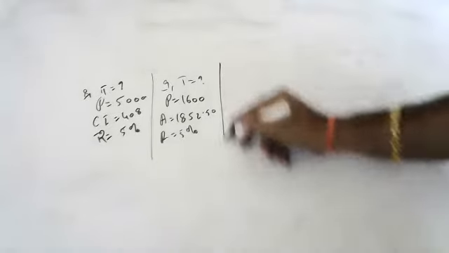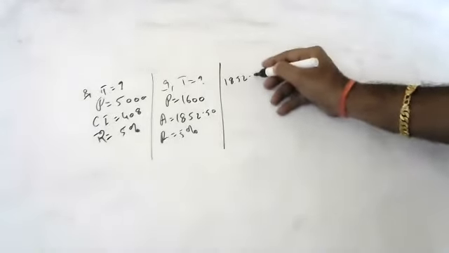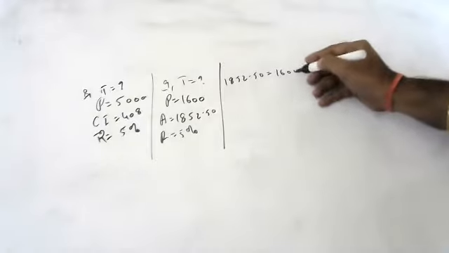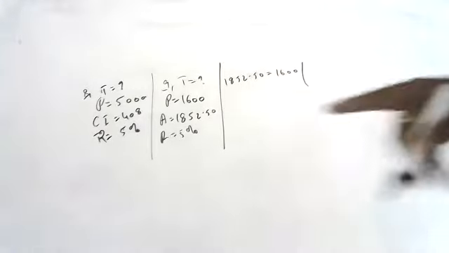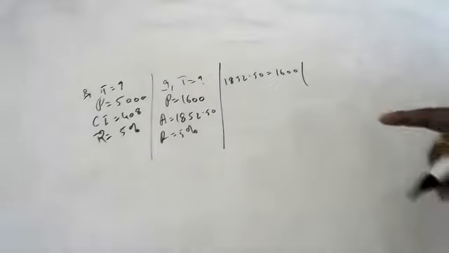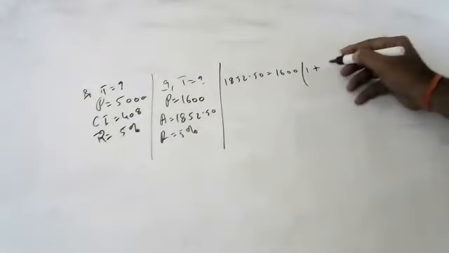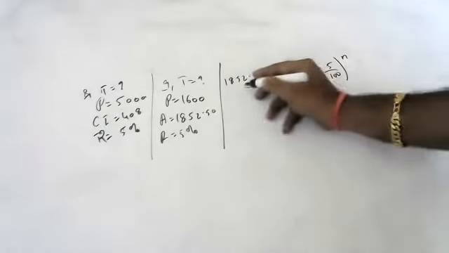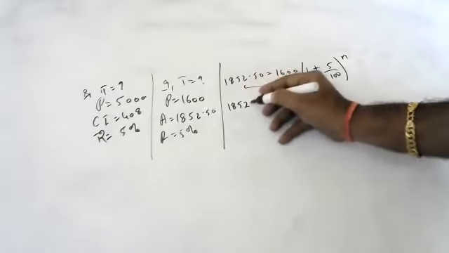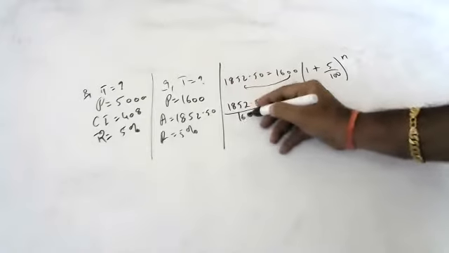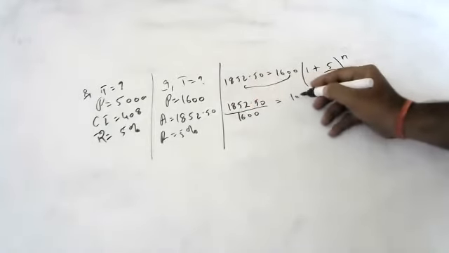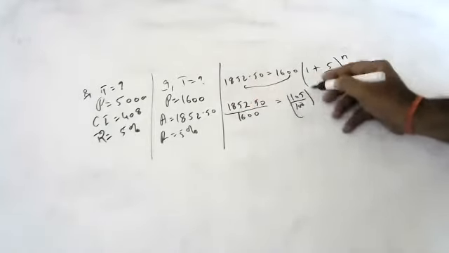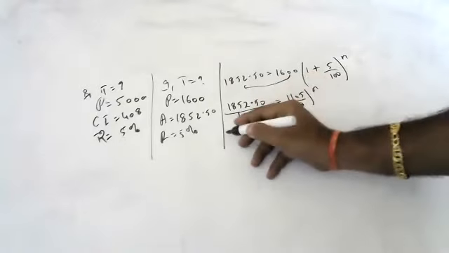Sir, first amount is equal to... Because compound interest is equal to... No, amount is equal to the direct amount. Amount is equal to principal into 1 plus 5 by 100 whole to the power of n. 1852.50 by 1600 is 105 by 100 whole to the power of n. And if I remove the point, 2 zeros will come down.